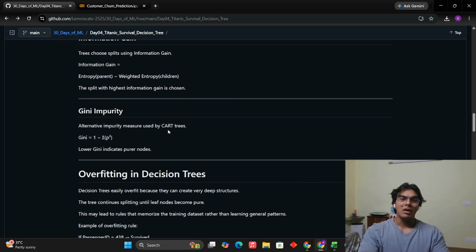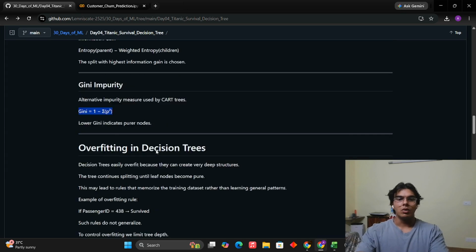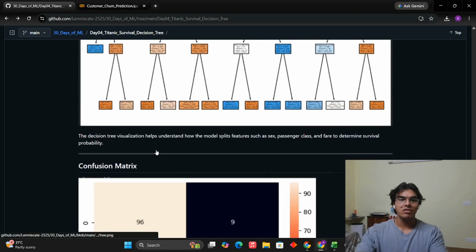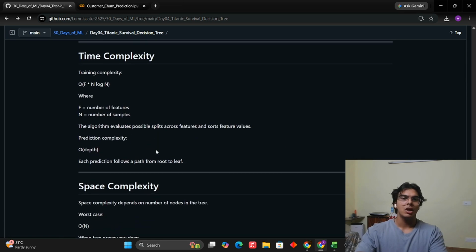And this is a part of the CART algorithm. Basically, the algorithm that we implement is called the CART algorithm. So this is less in terms of computation time as well. So this is the better thing to implement here. It's way more intuitive than entropy. And lower Gini impurity indicates nodes with a higher purity. So this is it. And let me just get on to the last part, which is the time complexity analysis.